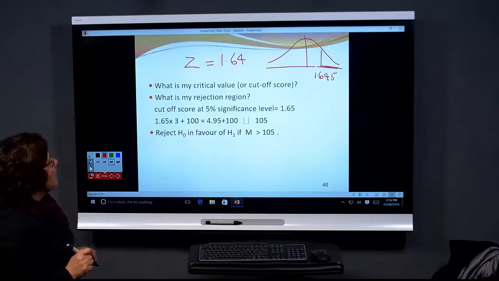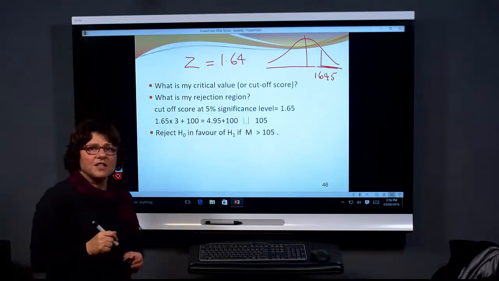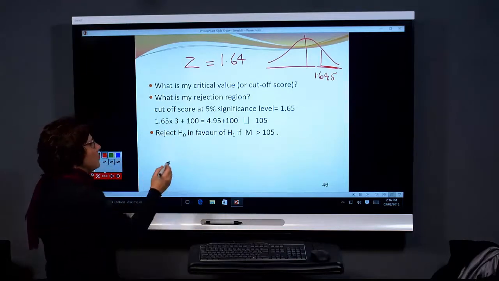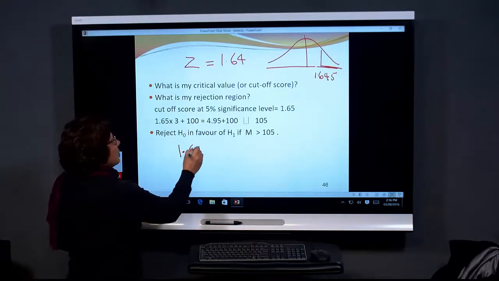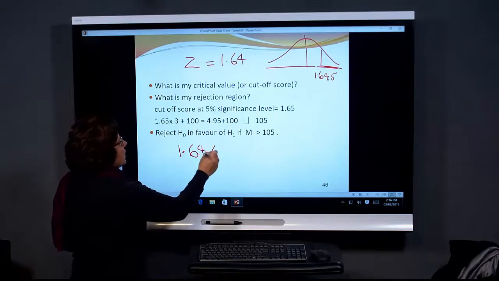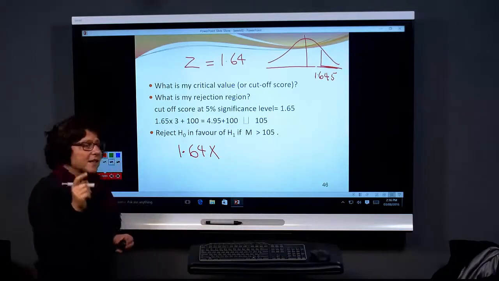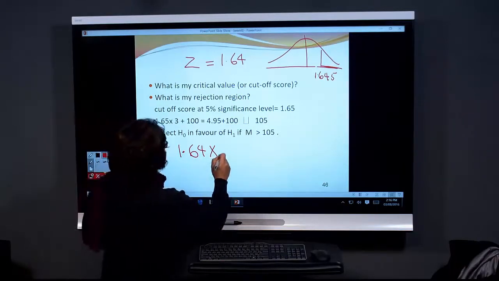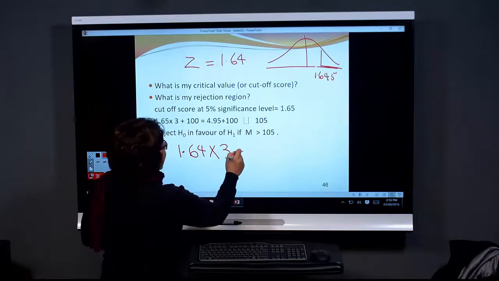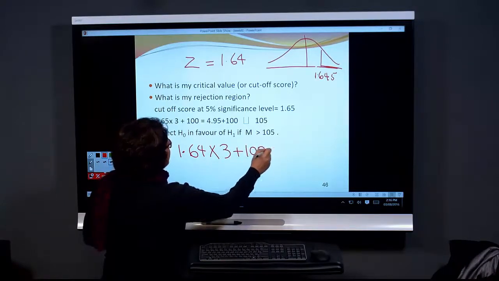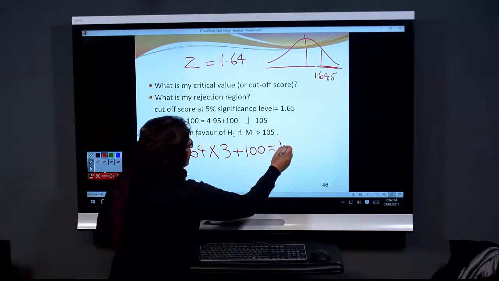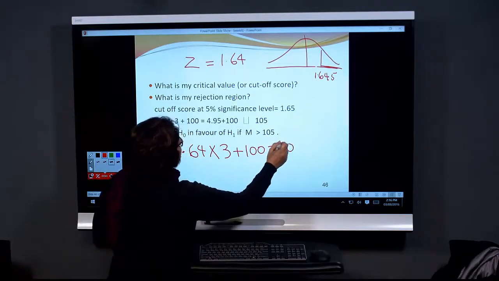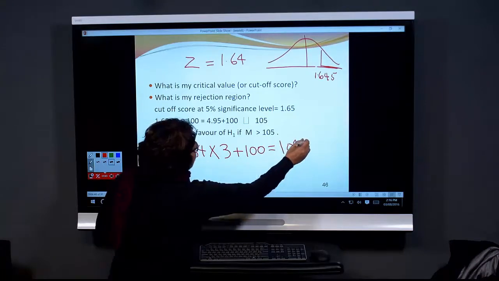Now the cutoff score is 1.645. I can change that to my raw score. How do I do that? I say 1.645 multiplied by my sigma, which was 3, and I add mean to that, and that will give me 104.95.